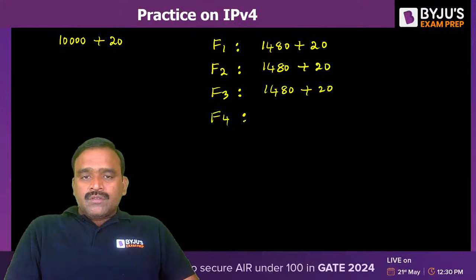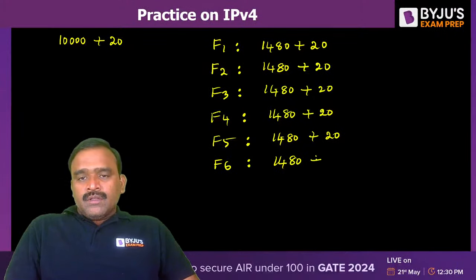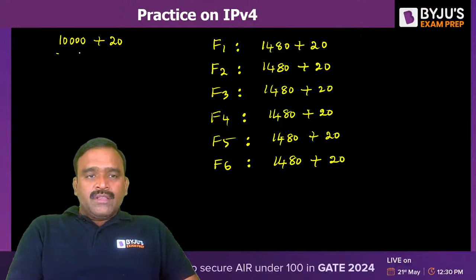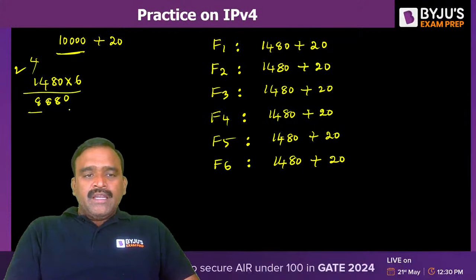Fragment 4 is also 1480 plus 20. Fragment 5, 1480 plus 20. Fragment 6 is also 1480 plus 20. So how much data is covered out of 10,000 in these fragments? 1480 into 6 is 8,880.